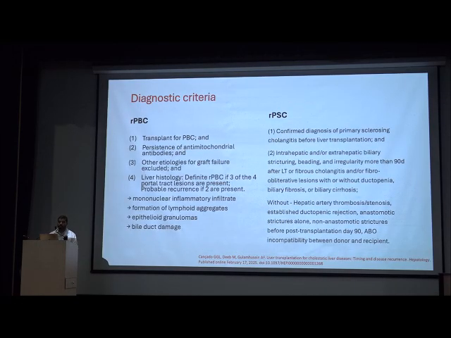So what are the diagnostic criteria for the recurrence of PBC post-transplant? For PBC, the patient should have been transplanted for PBC. There should be presence of anti-mitochondrial antibody. Other causes should be ruled out, and the liver histology should show mononuclear inflammatory infiltrates, formation of lymphoid aggregates, epithelioid granuloma, and bile duct damage. It is a definite recurrent PBC if 3 of the 4 portal tract lesions are present, and probable if 2 of these 4 are present.